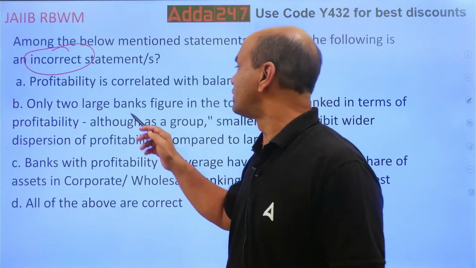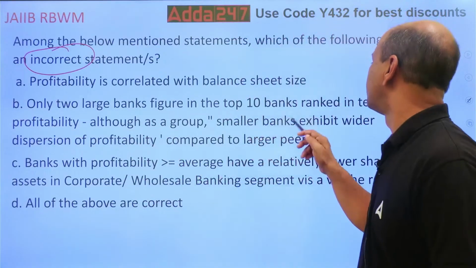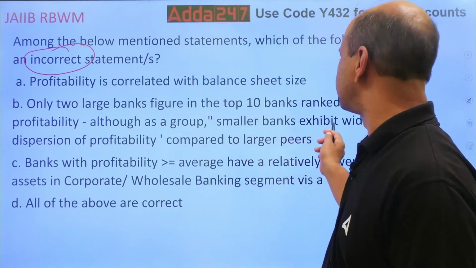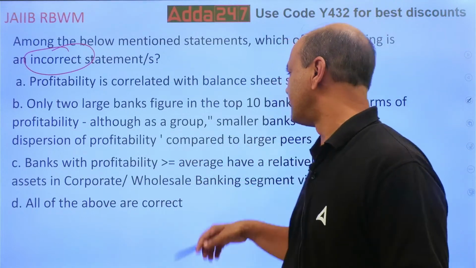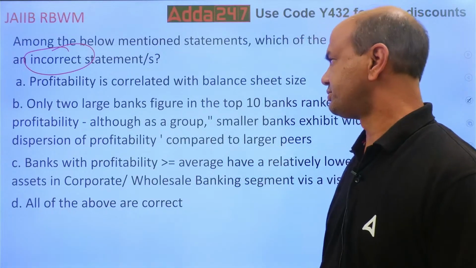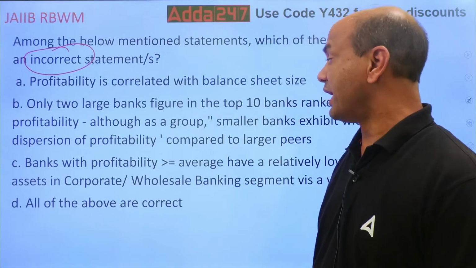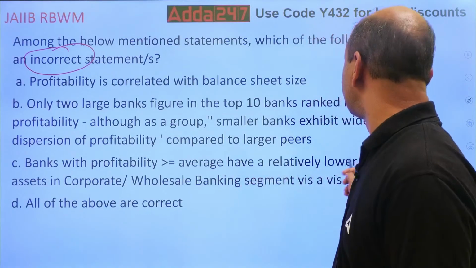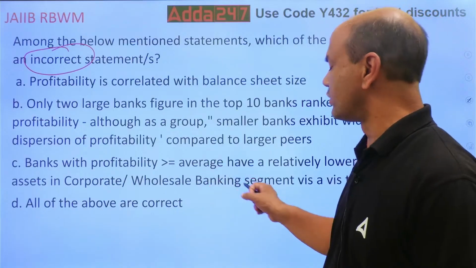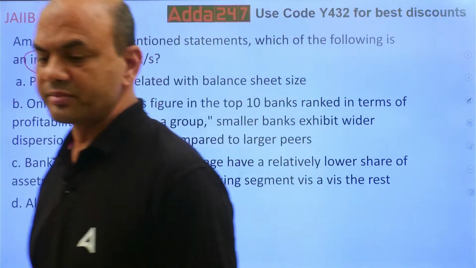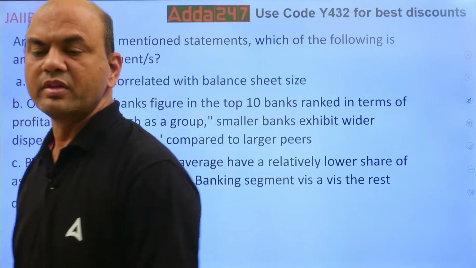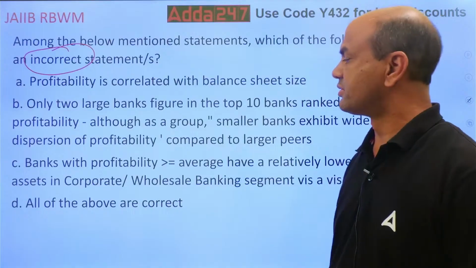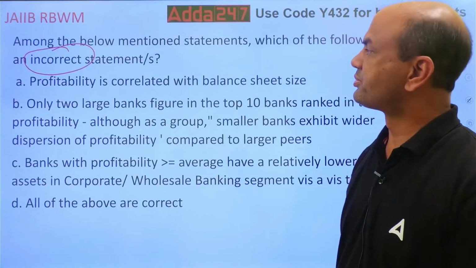Next, only 2 large banks figure in the top 10 ranked in terms of profitability, although as a group, smaller banks exhibit wider dispersion of profitability compared to large peers. Banks with profitability greater than or equal to average have a relatively lower share of assets in corporate or wholesale banking segment vis-a-vis the rest, and all of the above are correct.